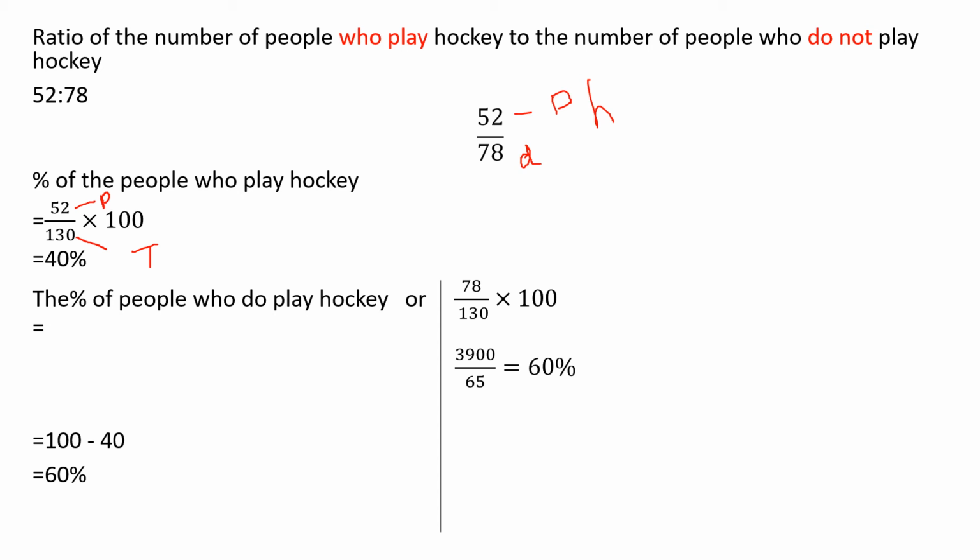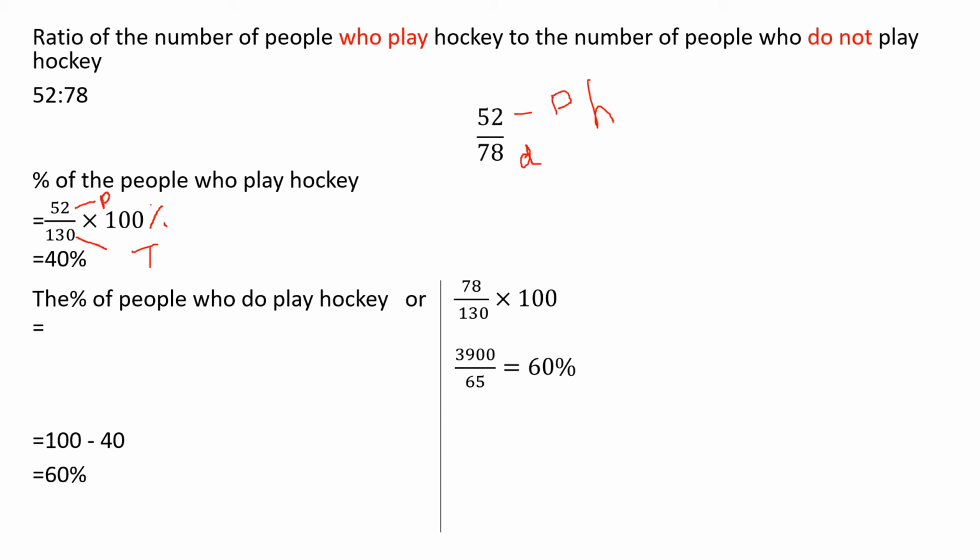We want to find the percentage, so we multiply by 100. We know the total number of people and we know how many of them are playing hockey. Since we want the percentage, we'll multiply by 100. So cancel it.